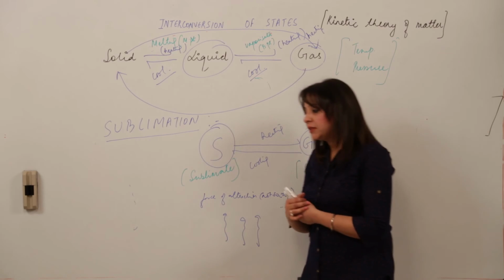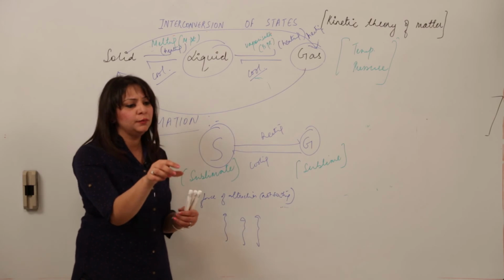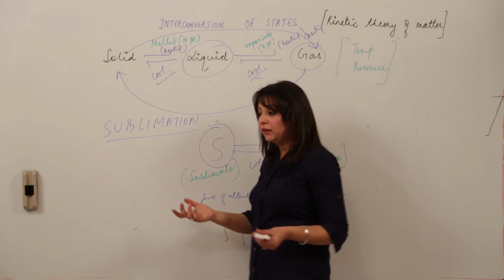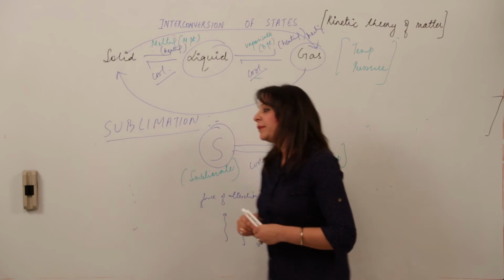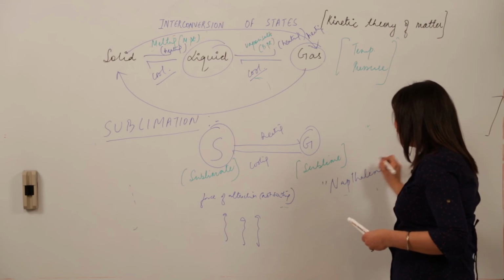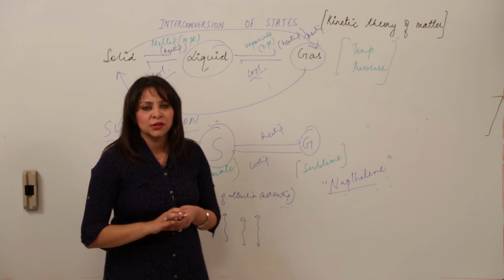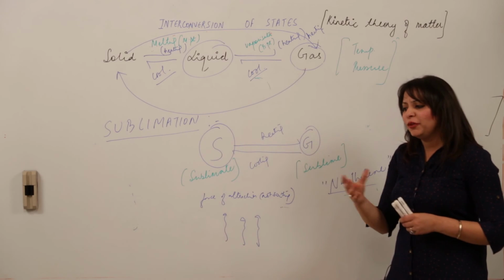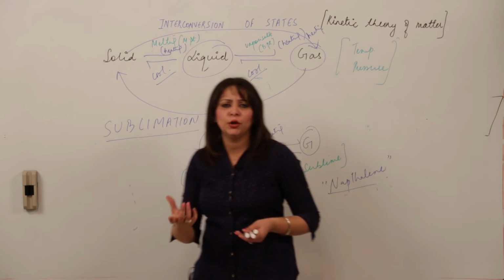We have a few examples. You must have seen your mother keeping white balls along with the woolen clothes, and after a few days or months, when you open the box, there are no balls found. You know what exactly those balls are? They are naphthalene balls. You know why your mother keeps those balls with woolen clothes? They keep these balls with woolen clothes to protect them from moths and silverfish.